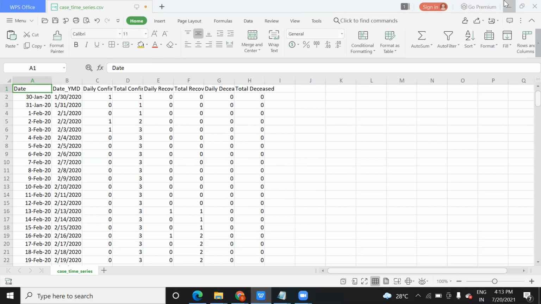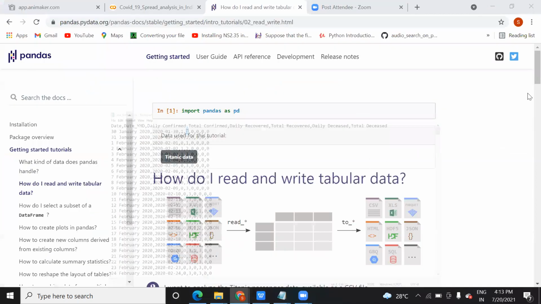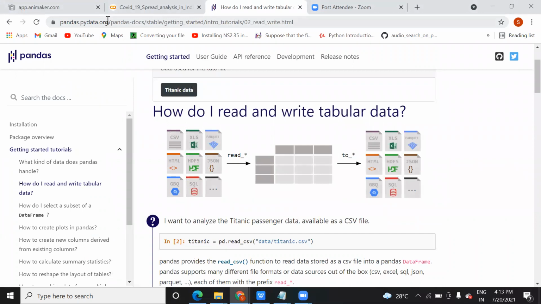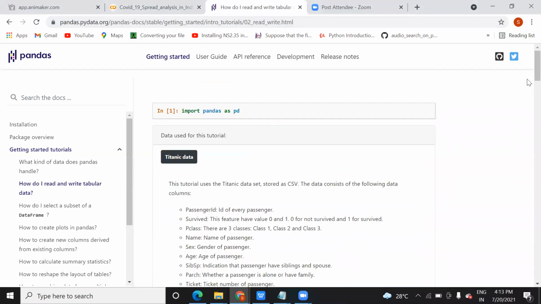How is it? You can see on my screen, this is a pandas PyData org document, where you can see this, you have a data. Like how you will work, this is Titanic data, meaning the Titanic data set.